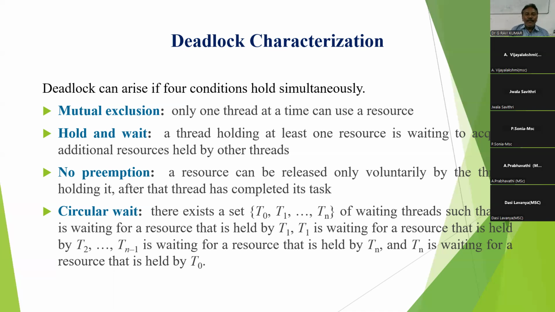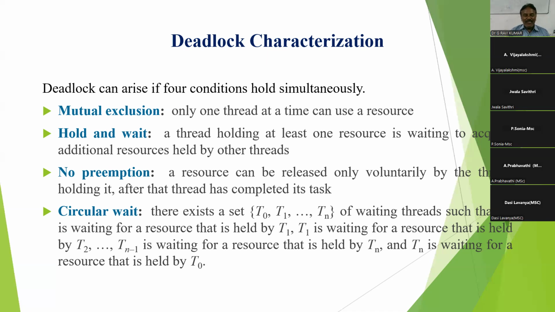The first one is called mutual exclusion. What is mutual exclusion? Only one process at a time can use a resource. If one process is using the resource, the other process must wait for it.